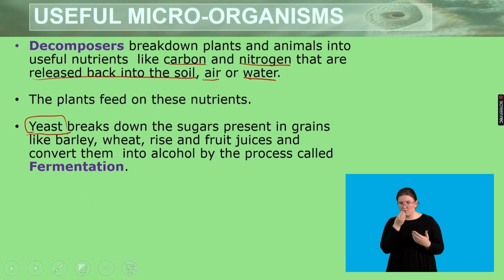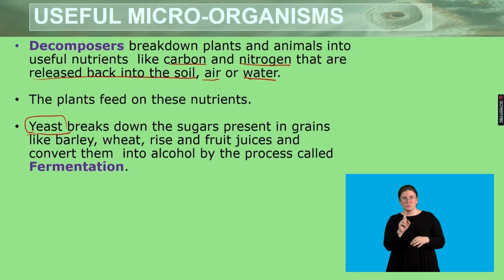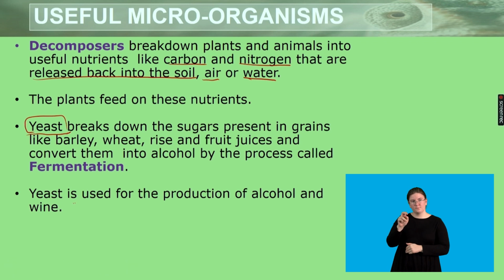Here we are specifically looking at a type of microorganism known as fungi, and specifically focusing on yeast, which is also found in bread and helps the bread to rise so that it also has those bubbles. It also helps in the production of alcohol, and this process where these juices are converted is called fermentation. Yeast is used for the production of alcohol and wine.